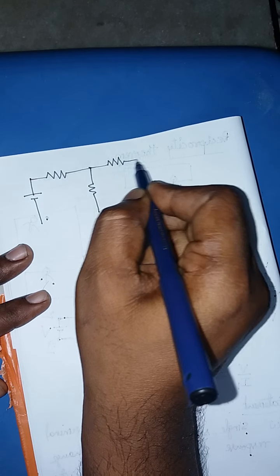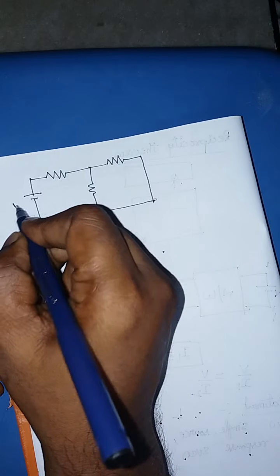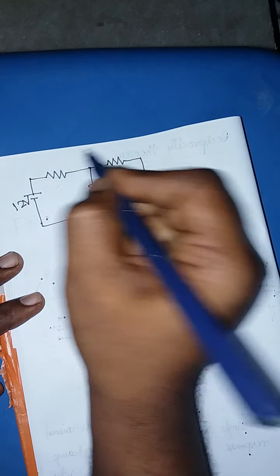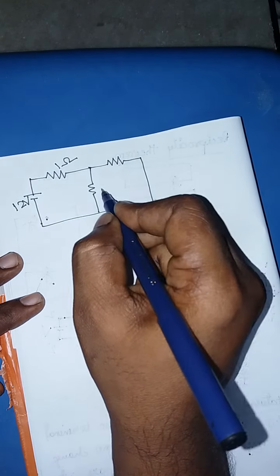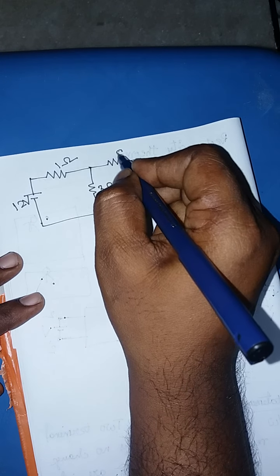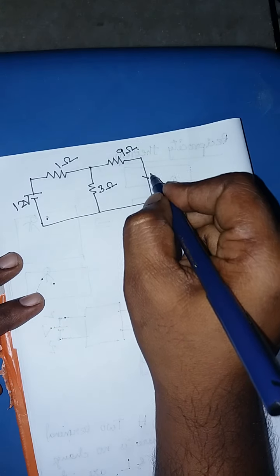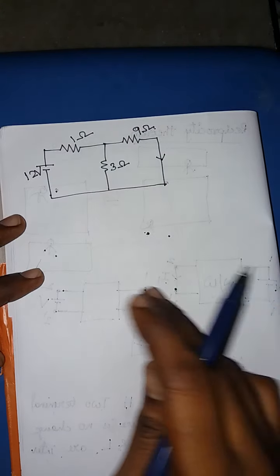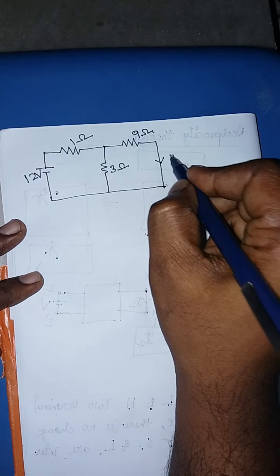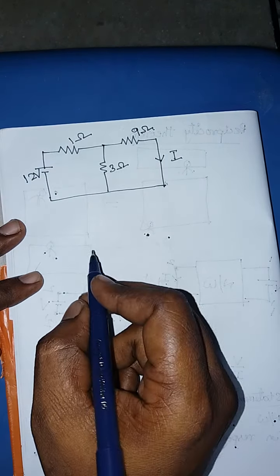T network I am taking. Let it be, this is 12 volts and here it is 1 ohm. This is 3 ohms and here it is 9. So I am working on, that is I want to find the current here. The same thing I want to check when these two are interchanged.